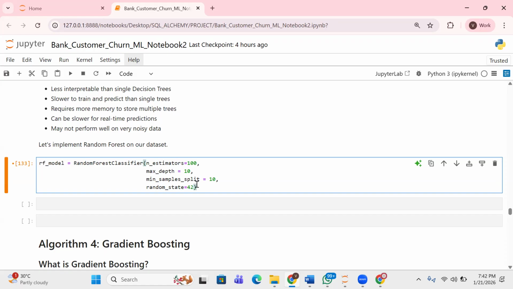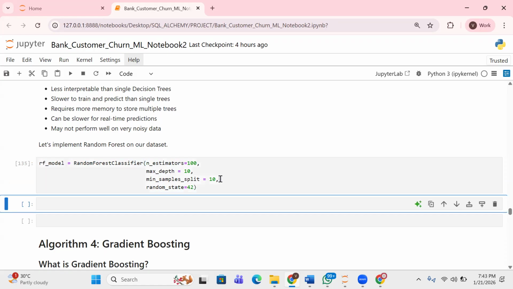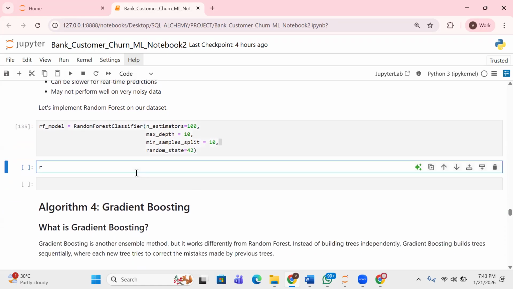Then minimum sample split. And I think I already explained what random state does, just to ensure that you're actually able to reproduce the result and all that, right? So these are the five parameters. After instantiating it, the next thing we are going to do is to fit, right?